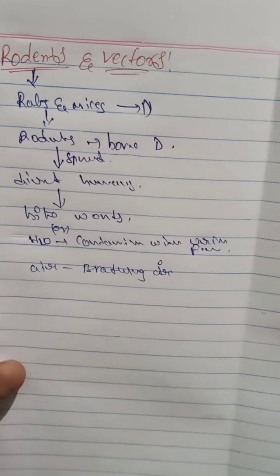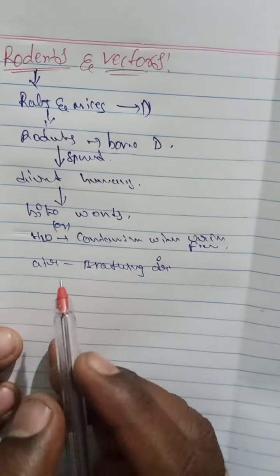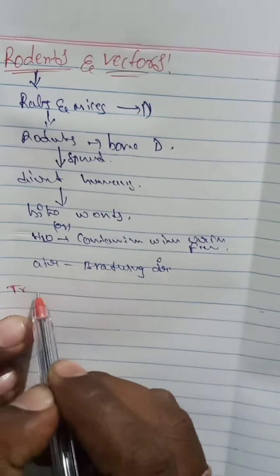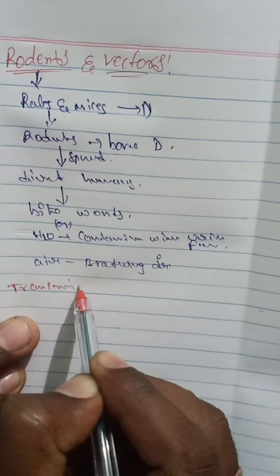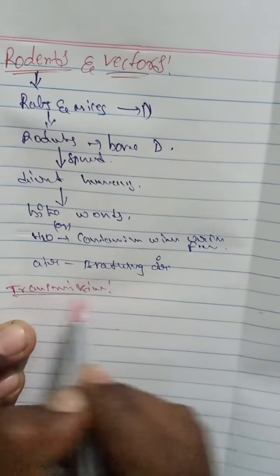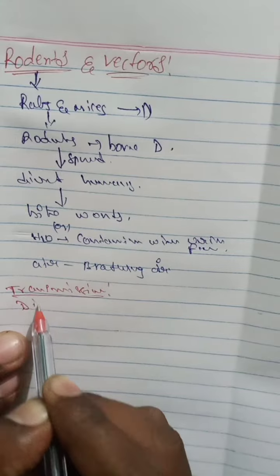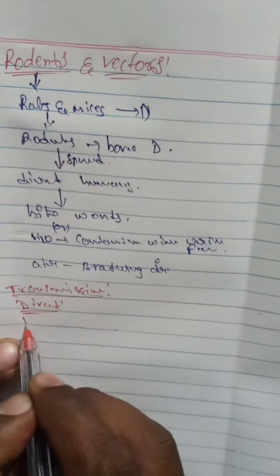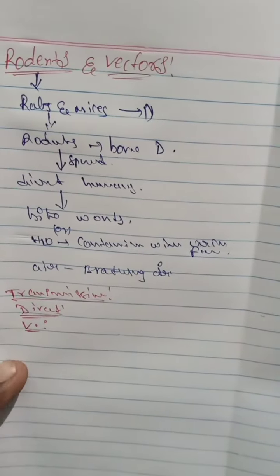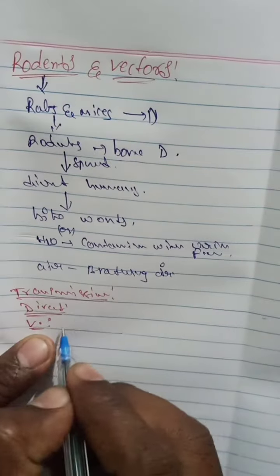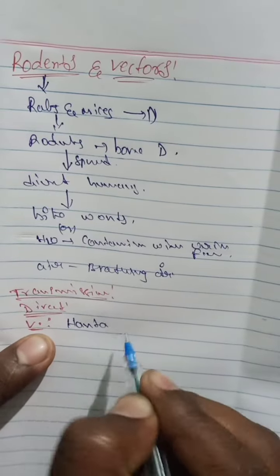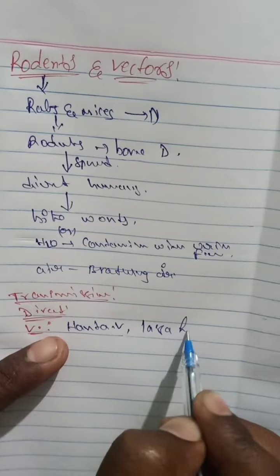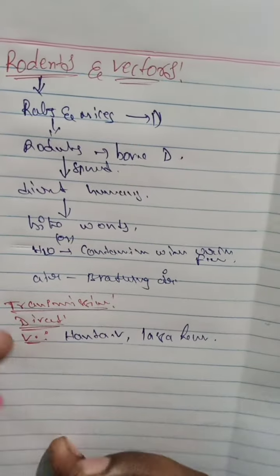What are these diseases? Direct transmission diseases: number one is the viral diseases, like hantavirus and Lassa fever, and so on.